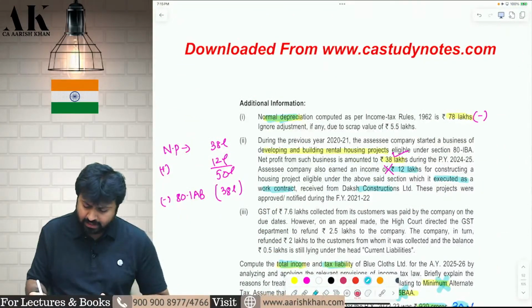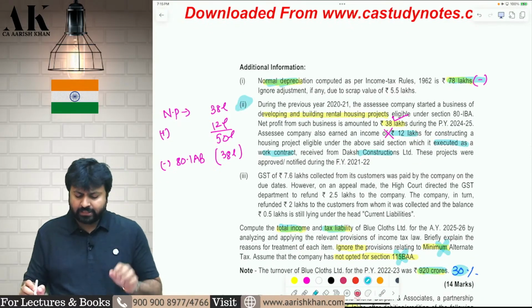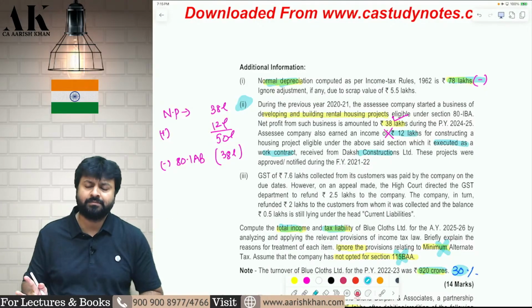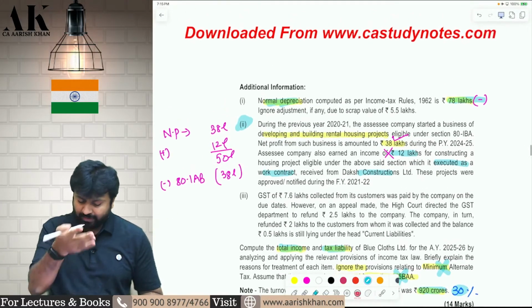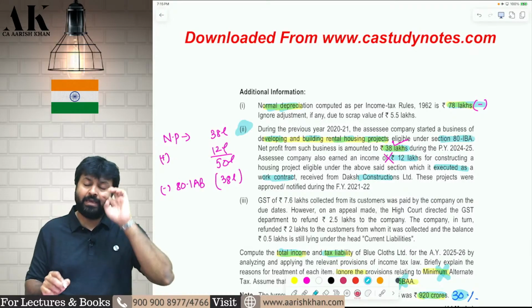Then normal depreciation you will reduce from PGBP income. Now only this adjustment is a new adjustment, that is point number 2. Only this is a new adjustment, rest all adjustments are copy pasted. How this is a new adjustment you can check. The assessee is engaged in building and developing a rental project. From that, assessee has earned an income of 38 lakhs, which is deductible under 80-IBA.